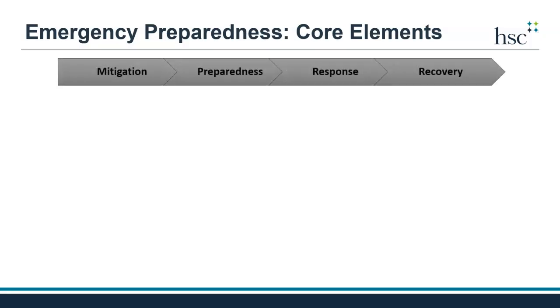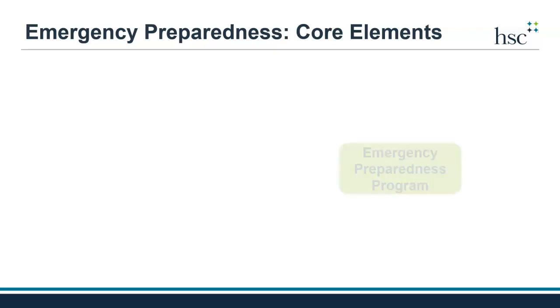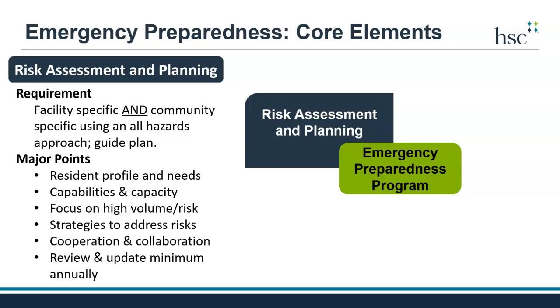In order for nursing home communities to manage emergencies through the 4 phases, mitigation, preparedness, response, and recovery, they must have an emergency preparedness program. The emergency preparedness program is made up of 4 core elements which should be written and documented. The first element is risk assessment and planning.